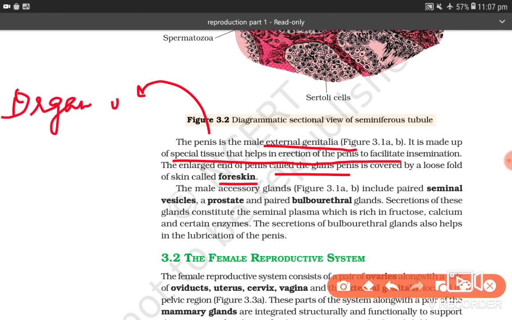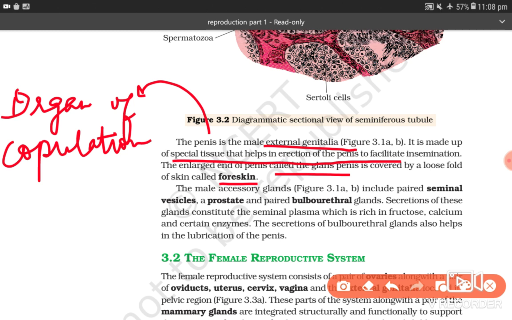And then it is covered by a loose fold of skin, which is known as foreskin. I think it's clear till here.